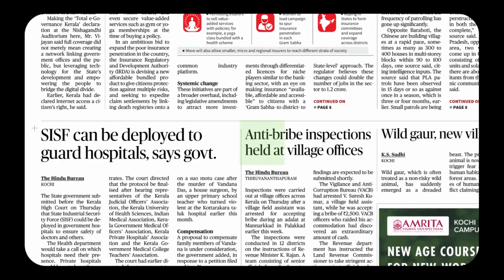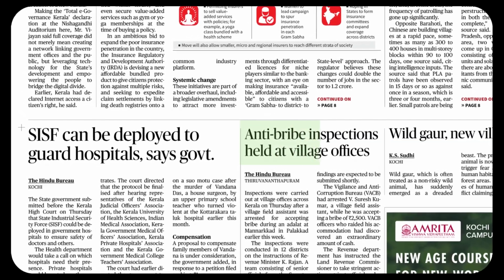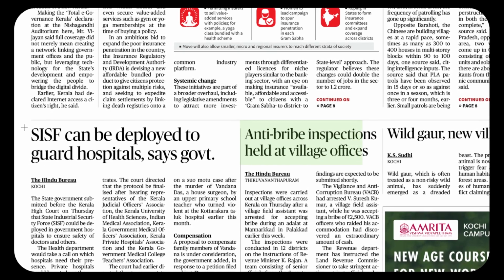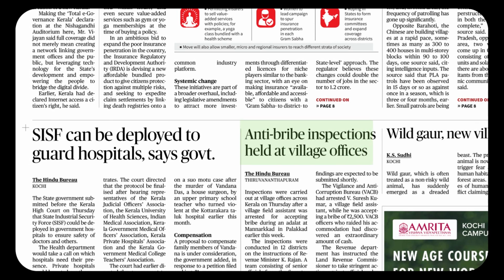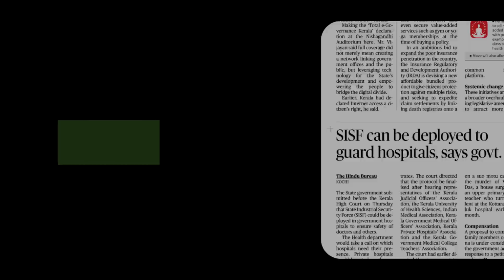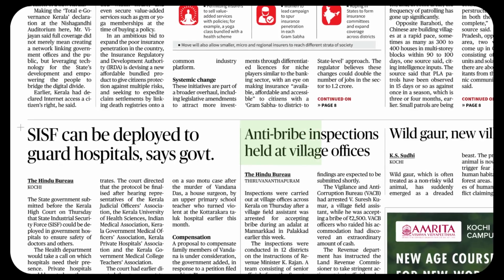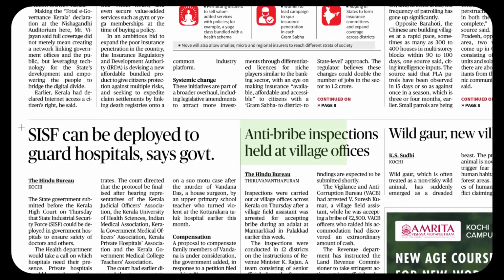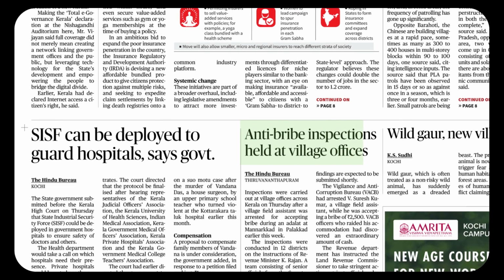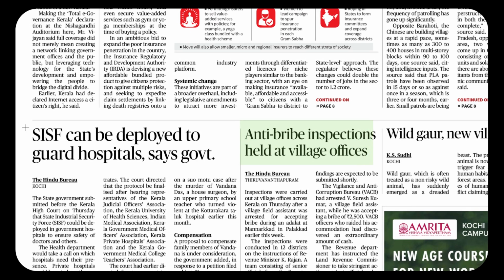Anti-bribe inspections held at village offices. Anti, as we know, is a very important prefix. It can act as an adjective and preposition. Anti, beautiful T sound. It means opposed or against something. Anti-bribe, as we know, bribery is a menace in society. B-R-I-B-E, bribe. You try to make someone do something by giving money or presents. Bribe can be a verb or a noun.